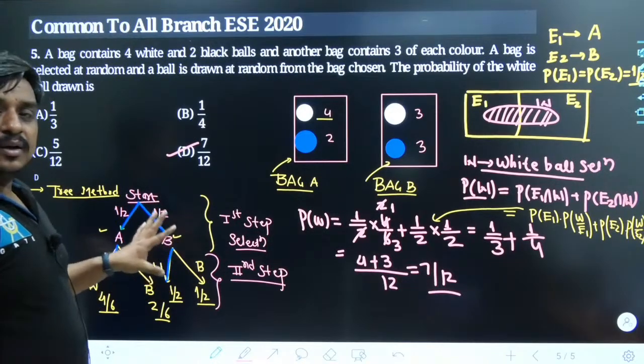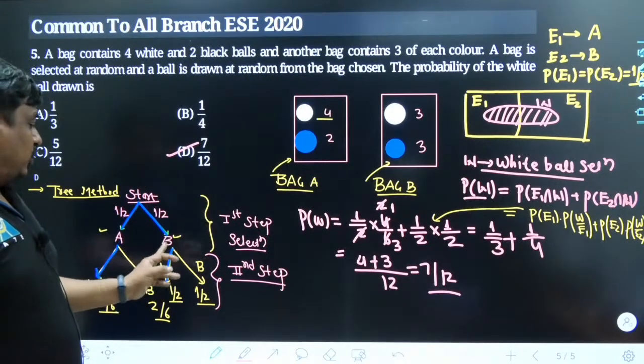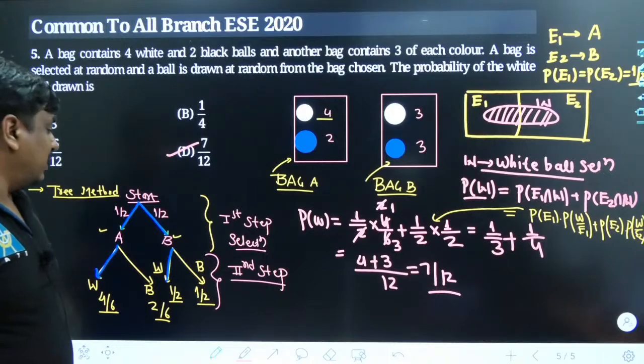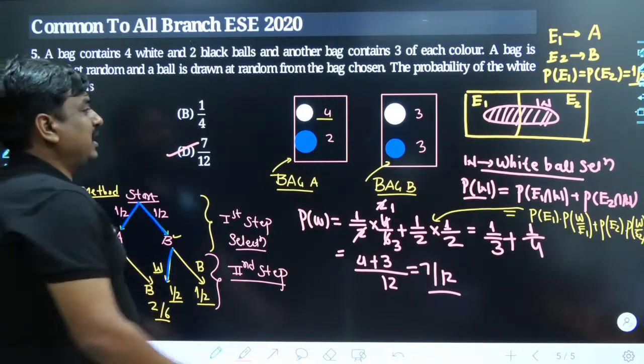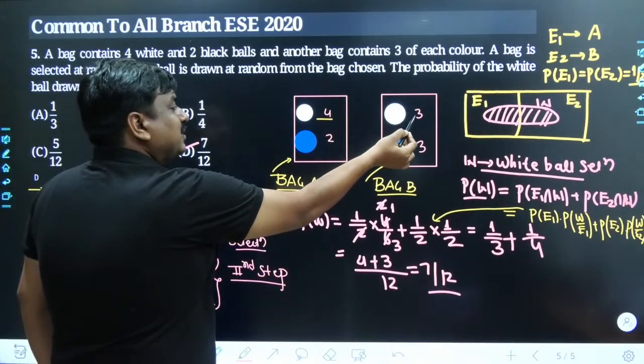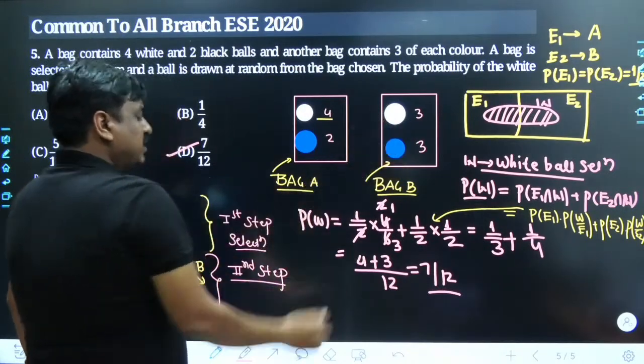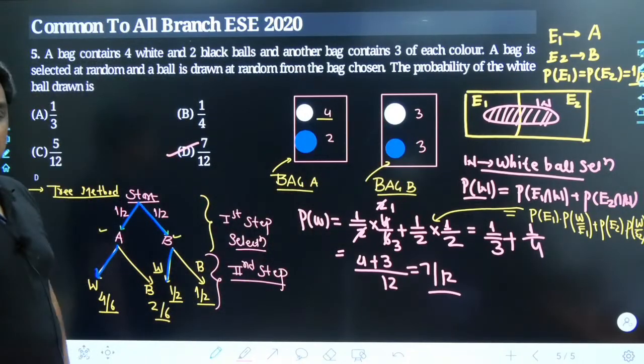Similarly, once bag B is selected, if we talk about the selection probability of white as well as black, they are equiprobable. White selection would be 3 divided by 6, black selection would be 3 divided by 6, and they would lead to 1 upon 2, 1 upon 2.